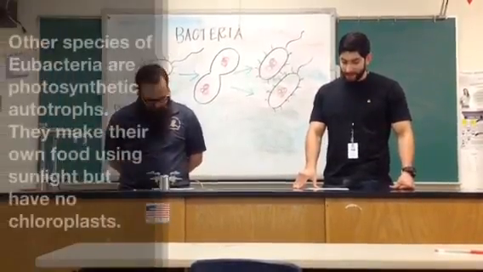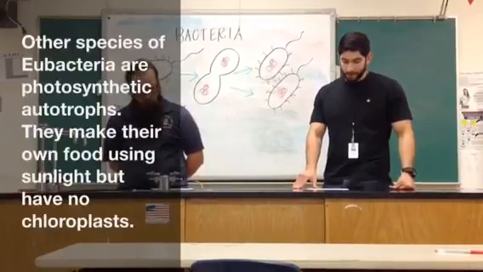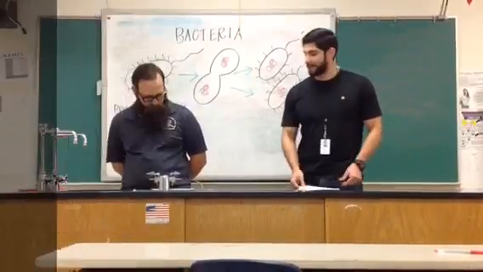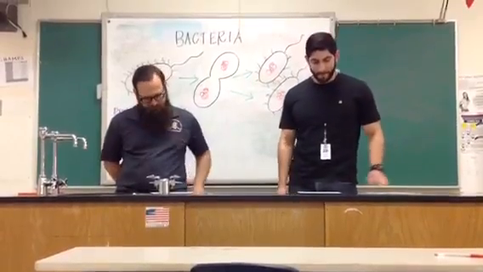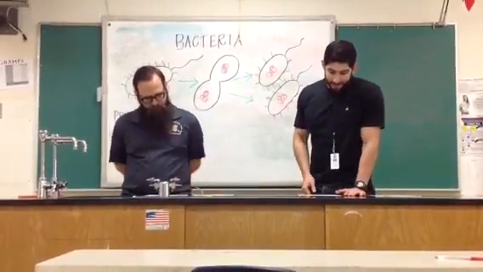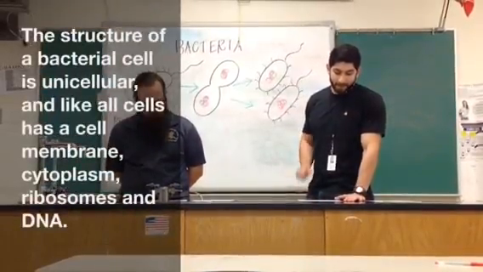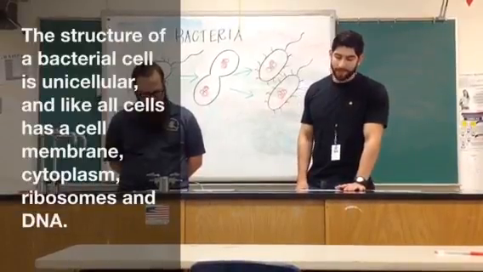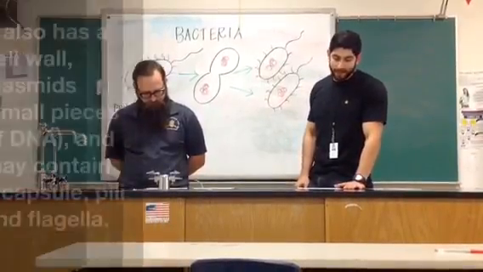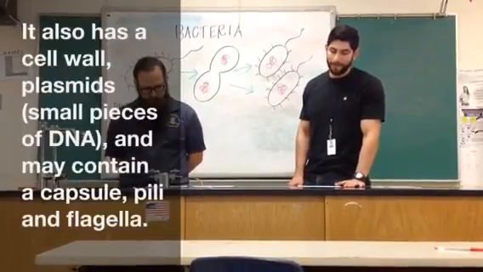Other species of eubacteria are photosynthetic autotrophs. They make their own food using sunlight but have no chloroplasts. So bacteria can be photosynthetic like plants? Yes, they can. Let's remind ourselves of the structure of a bacterial cell. It is unicellular and, like all cells, has a cell membrane, cytoplasm, ribosomes, and DNA. It also has a cell wall, capsule, plasmids, pili, and flagella.